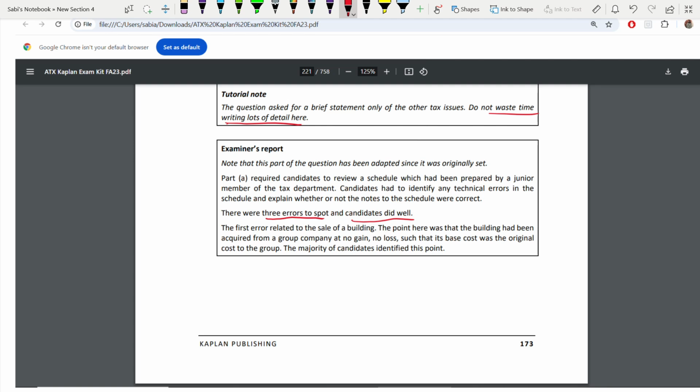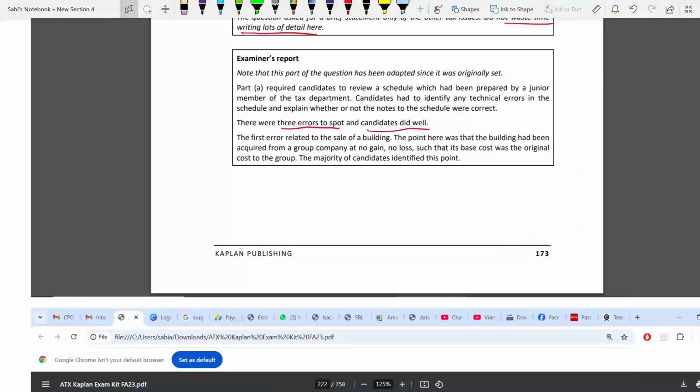Okay, so the first error was about the sale of a building. That means to get the correct chargeable gain, because this was from a group company at no gain, no loss, the base cost was the original cost to the group. And the good thing is most of you were able to identify this point.